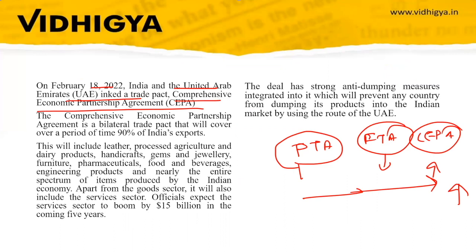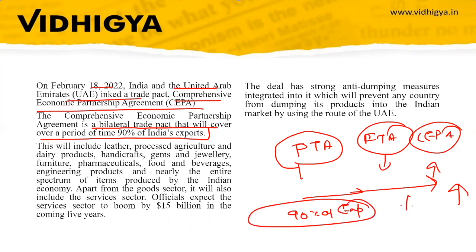So what is the importance of this agreement between UAE and India? It is a bilateral trade pact that will cover, over a period of time, over 90% of India's exports. The trade duties will be reduced or eliminated, slowly, on more and more products.